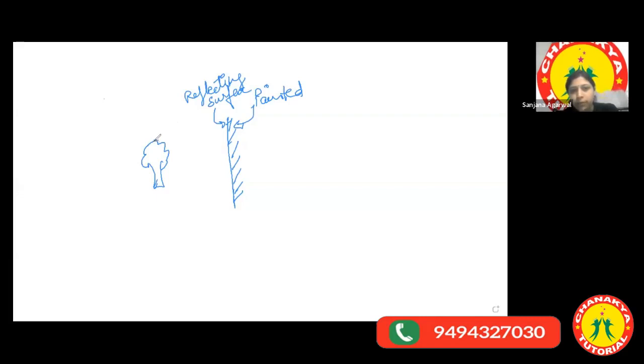This is the incident ray. Now it becomes my point of incidence. At this point, if I draw a straight perpendicular line, the normal, I think this angle is about 25 to 30 degrees only. This is my angle of incidence.